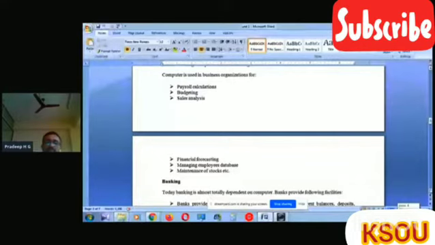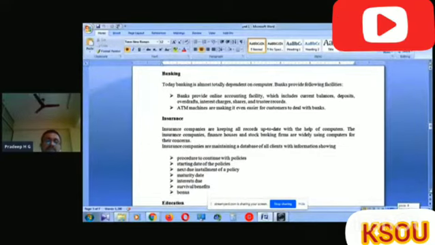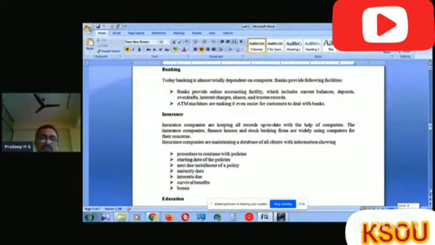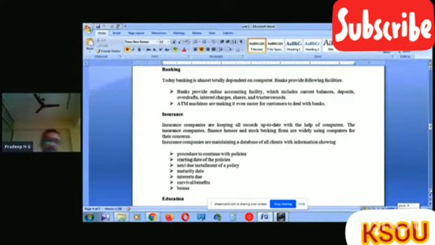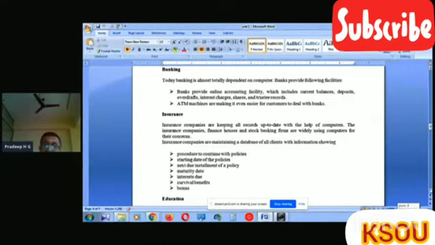Then we go to another field, that is the banking sector. In the banking sector, it almost totally depends on the computer. Nowadays, we know that banks provide the following facilities, which is why we need the computer here. The bank provides online accounting facility, online transactions, etc.